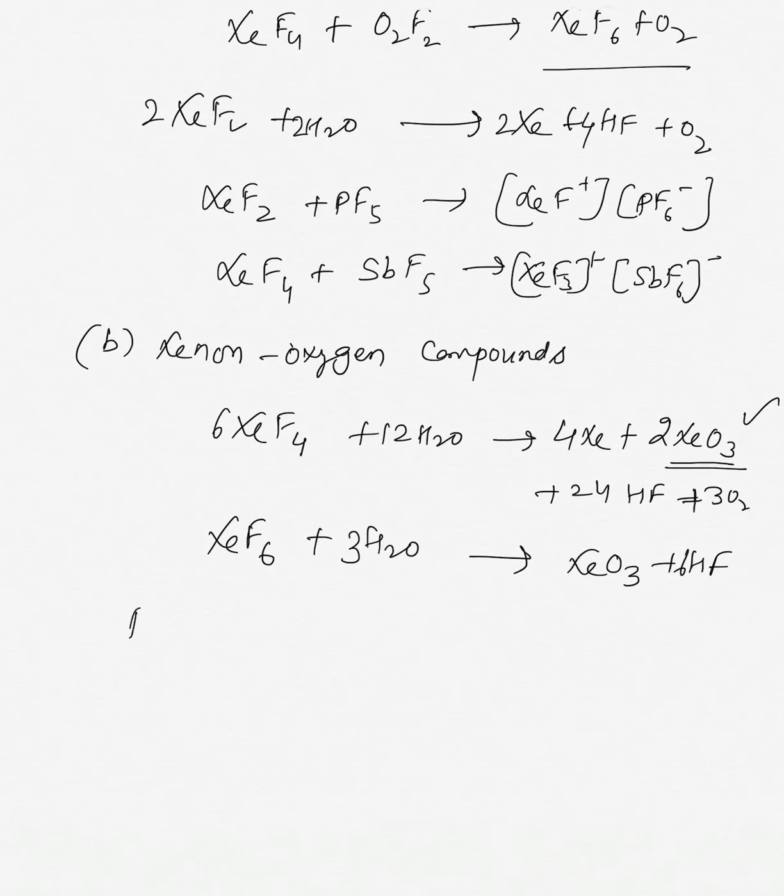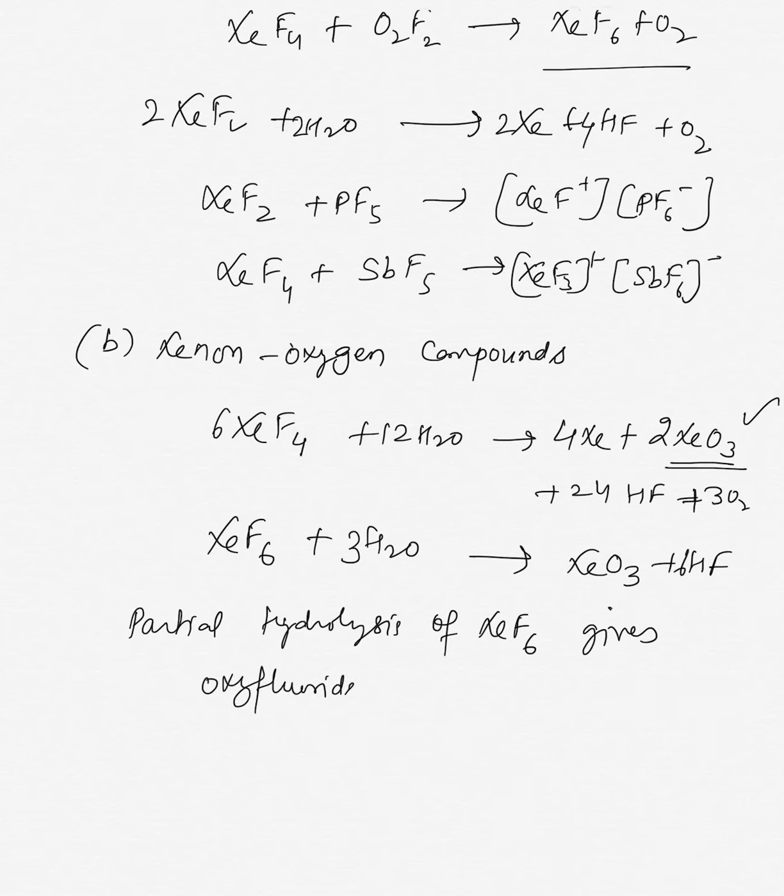Partial hydrolysis of XeF6 gives oxyfluorides like XeOF4 or XeO2F2.